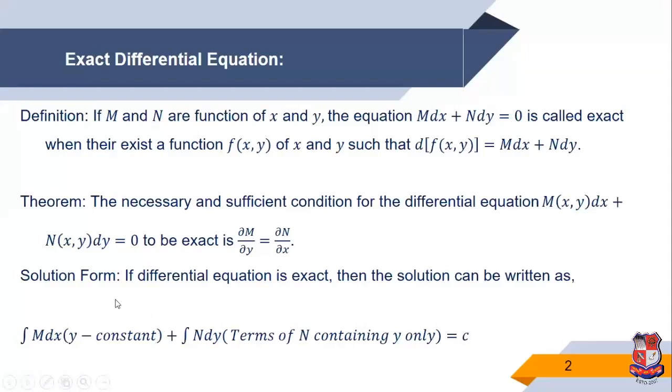So if the equation is exact, the solution form is integration M dx, with y constant, plus N dy, where only the terms of N containing y only, equal to c.